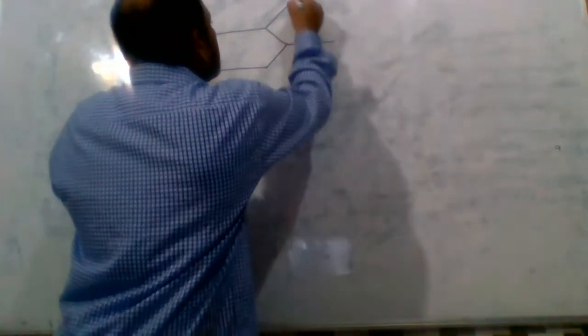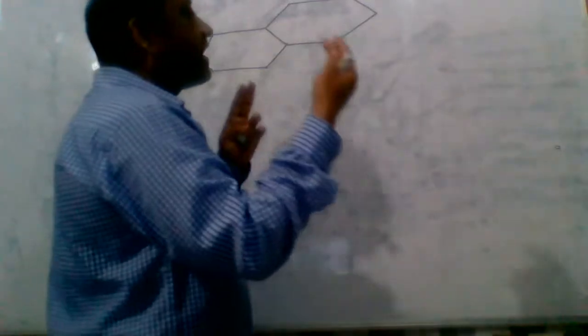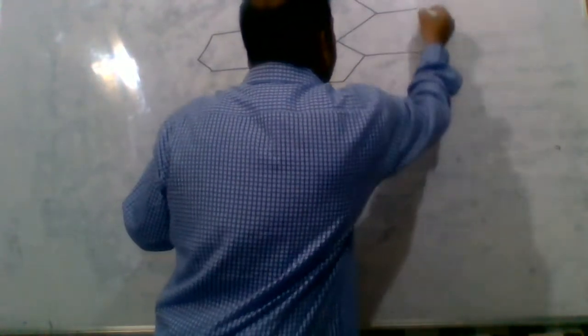Each carbon is sp2 hybridized. Each carbon forms 3 single covalent bonds, 3 sigma bonds, with 3 other carbon atoms in the form of a trigonal planar shape, in the form of hexagonal rings.